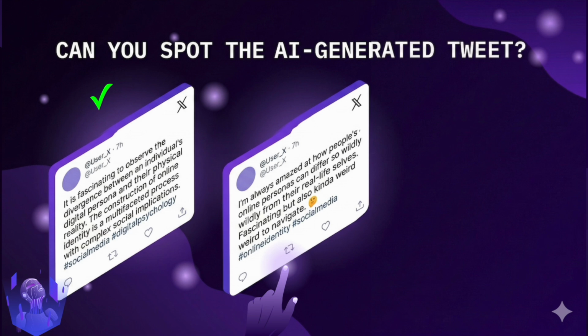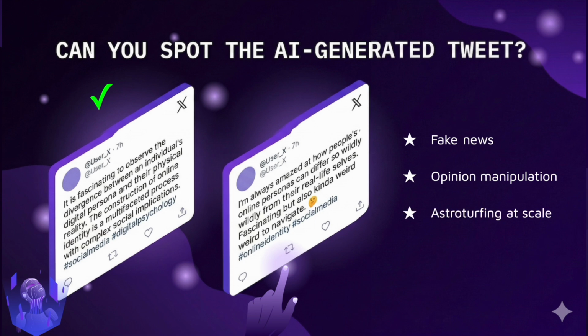Models like ChatGPT, Claude, and Gemini can now generate social media posts that are nearly indistinguishable from human writing. And this isn't just an interesting research problem, it has real consequences like fake news, coordinated opinion manipulation, and astroturfing at scale. All of this powered by AI that writes like a person.